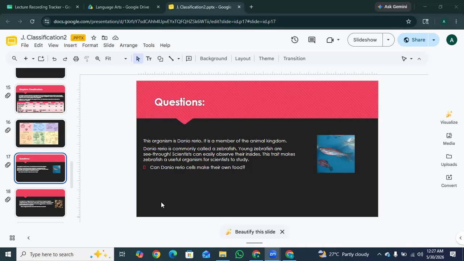Animals cannot make their own food inside their bodies. Instead, animals have to eat other things to get energy. So the answer is no. Danio cells cannot make their own food because it belongs to the animal kingdom. It must consume other things to get its food and energy.